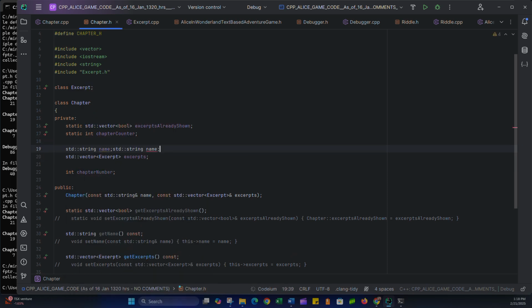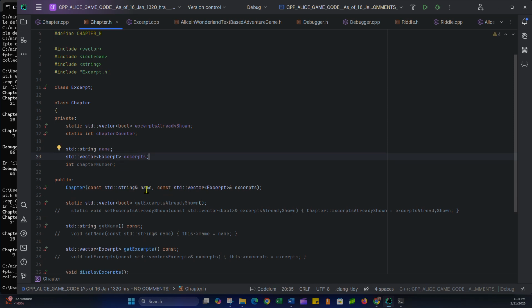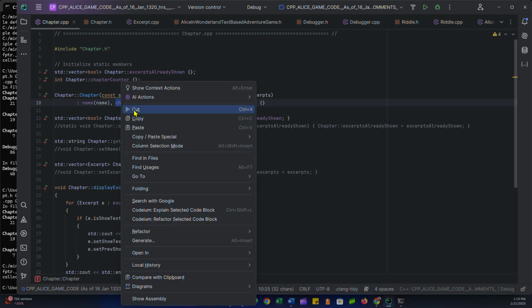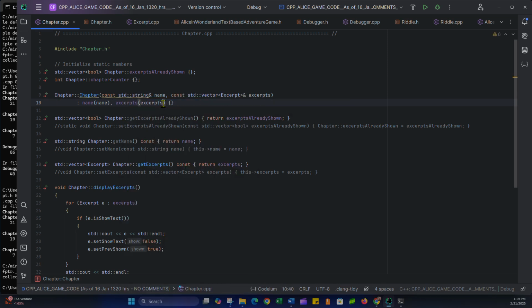Like I said, we could have changed the order here, and that would have solved that issue. We still have to fix the chapter number issue, but I want to keep this order the same. Plus, doing it here, I only have to do it once. The instance variables are only in the header file, so I only have to change the order once, whereas if I fix the constructor, I have to do it twice, both in the header file and the implementation file. But anyway, let's go to the implementation file, and let's put this at the end so the order matches up.